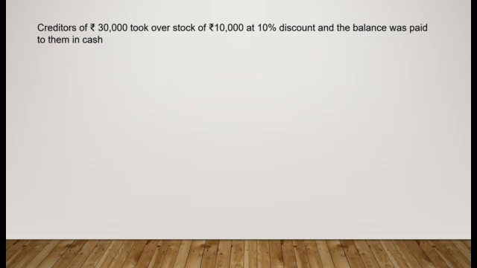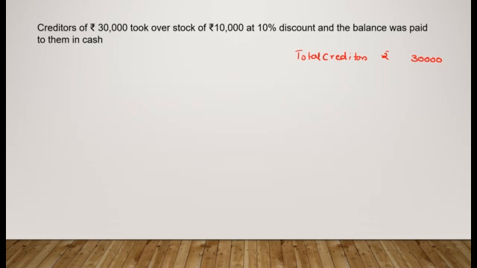Moving on to the next. Creditors of 30,000 took over stock of 10,000 at 10% discount and the balance was paid to them in cash. Now, what was the amount of total creditors? It was rupees 30,000. Now, the creditors have taken over stock worth 10,000. Whenever any asset is taken over by a creditor in full settlement of claim, we said there will be no entry.